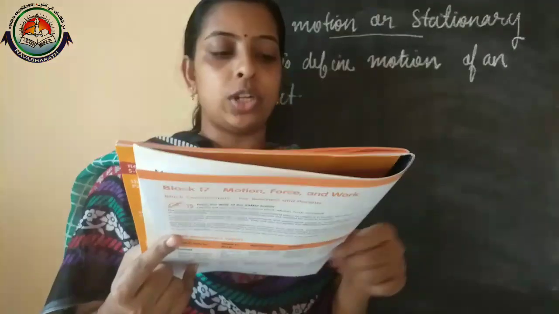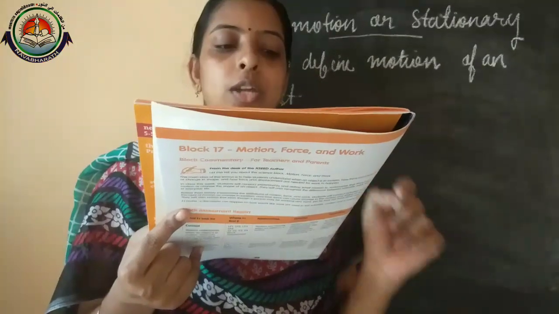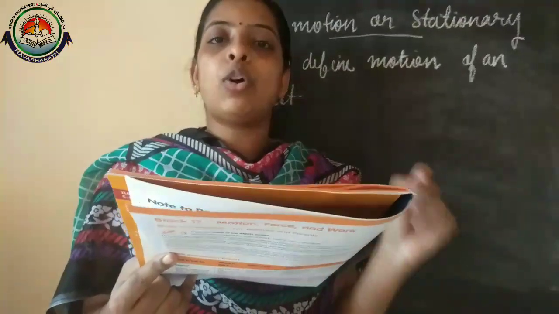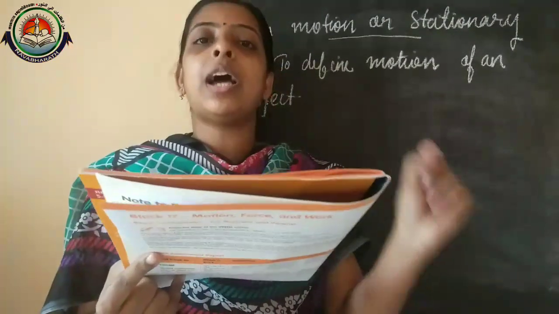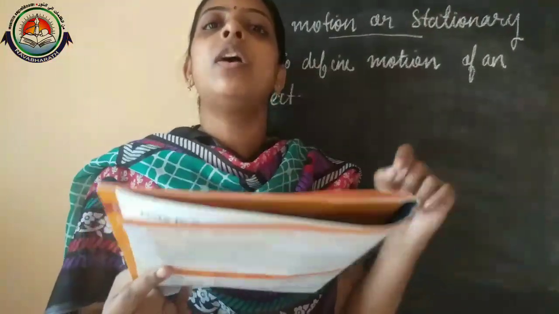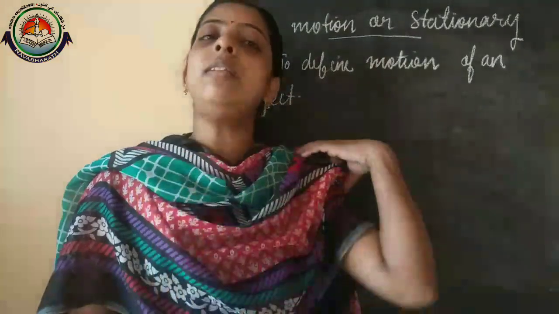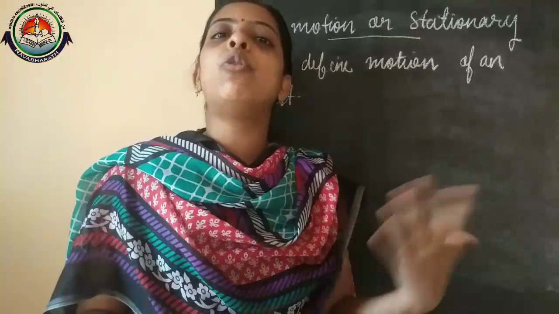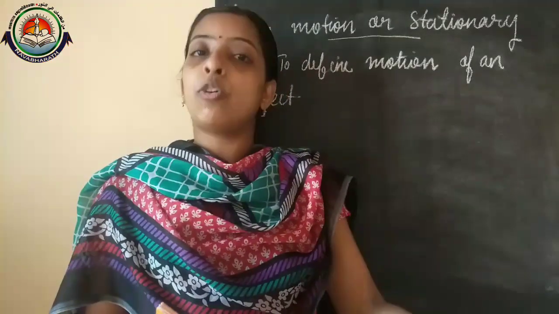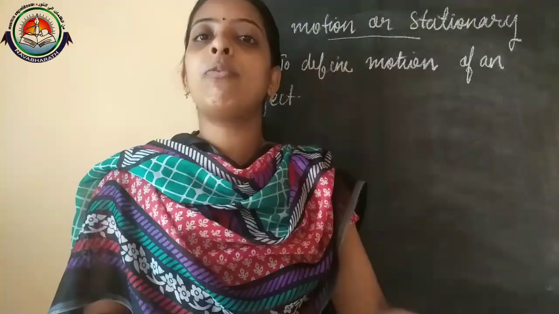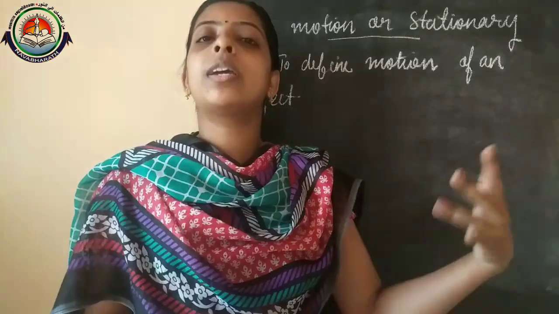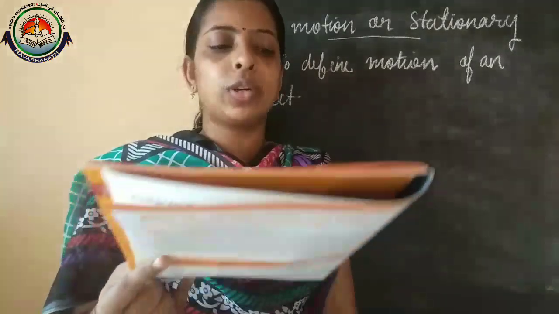Then second one, when is an object said to be in motion? Give an example of an object that is in motion. An object is said to be in motion when it changes position with respect to time. Examples: movement of vehicles, movement of balls, motion of football or kicking of a ball. Any one you can write.